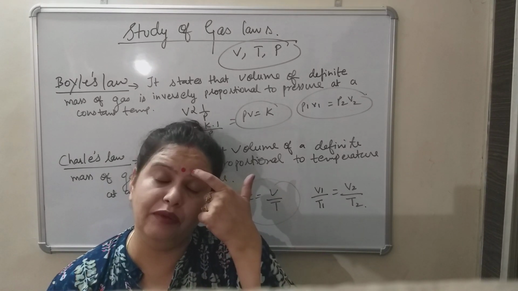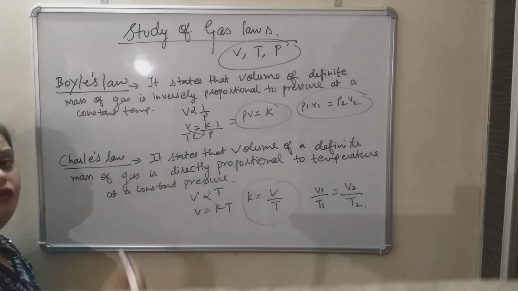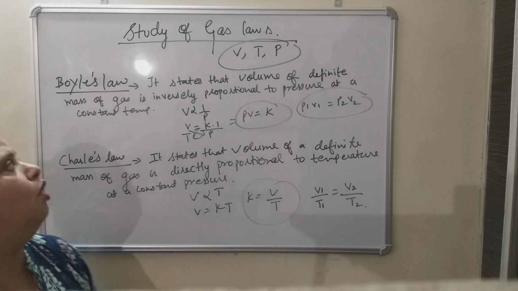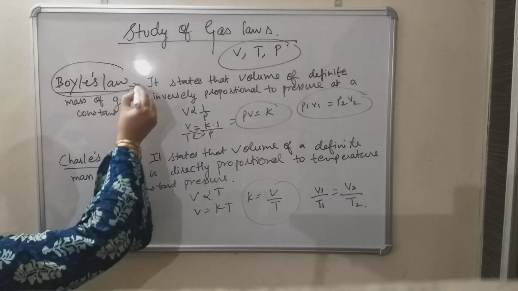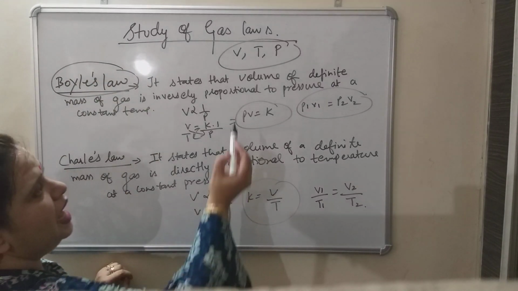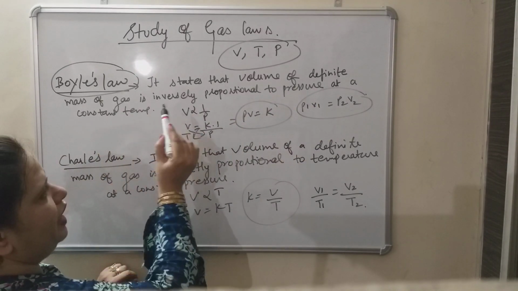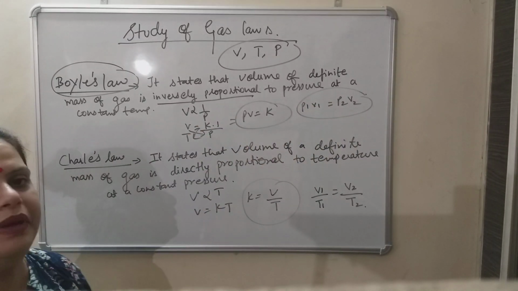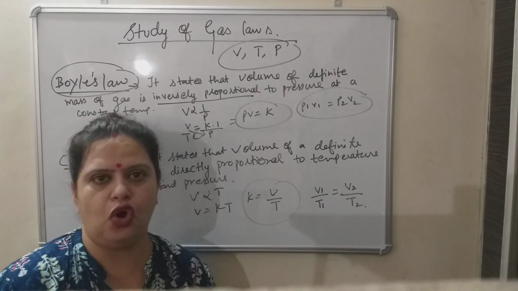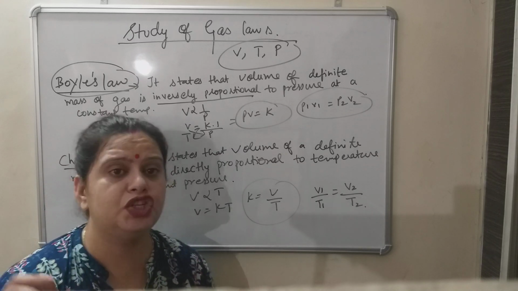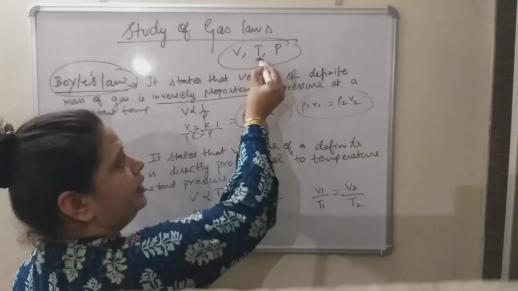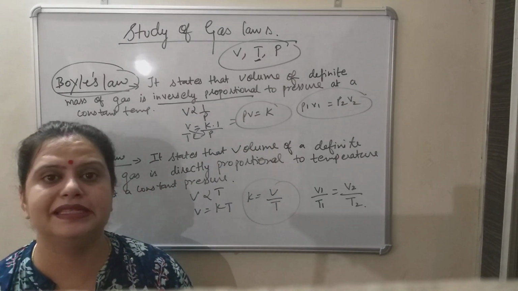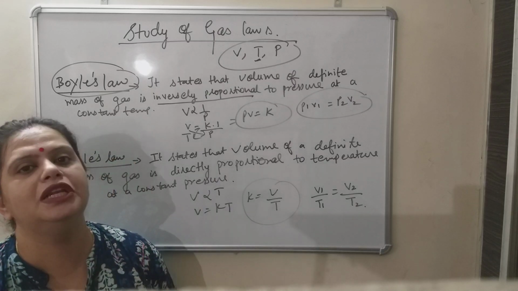Now first of all, I would like to start this chapter with the first law which was given by Robert Boyle. That's why the name of the law is Boyle's law. What does it mean? Boyle's law states that volume of definite mass of gas is inversely proportional to pressure at a constant temperature. According to this law, when temperature, out of these three variables, is kept constant, volume of definite mass of gas is inversely proportional to pressure.